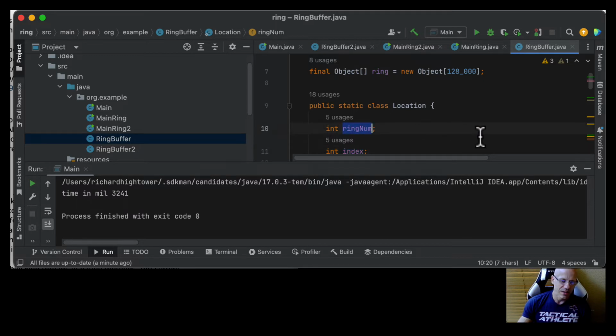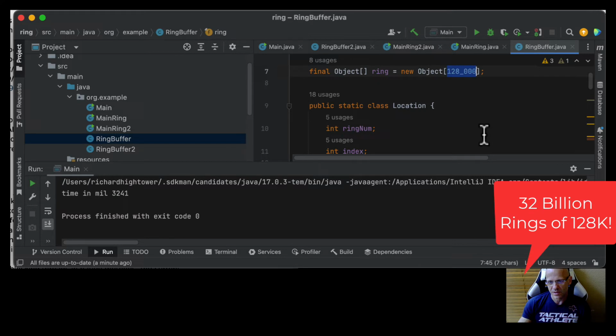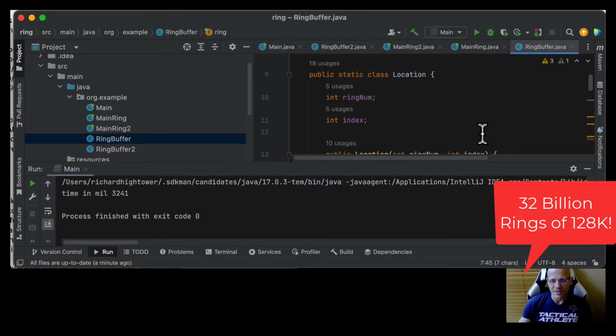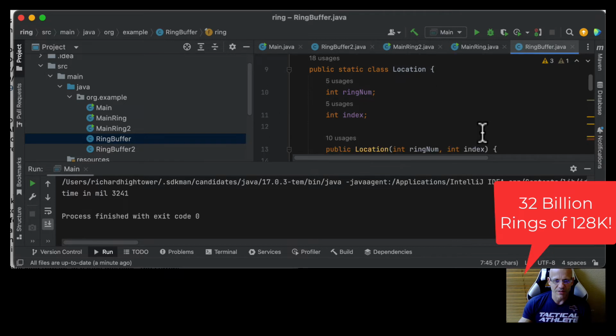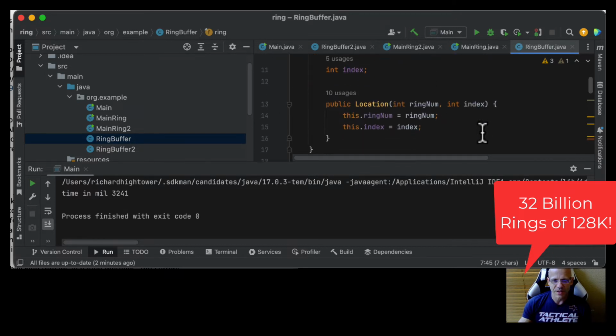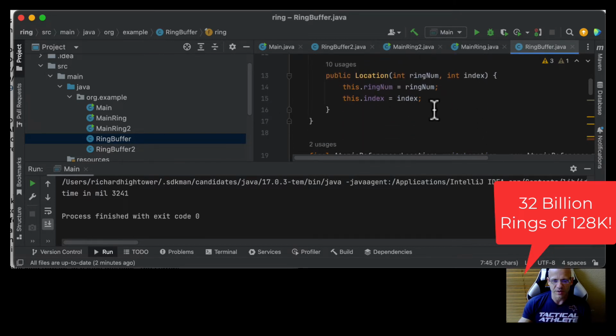Well, 32 million times 128,000, so not quite infinite. We should probably have some logic in there to set the ring back to 0 once it goes negative. I don't think I have that logic in there yet. It hasn't been an issue, but obviously this doesn't have all the edge cases done either. So this is a location. It's a ring location.